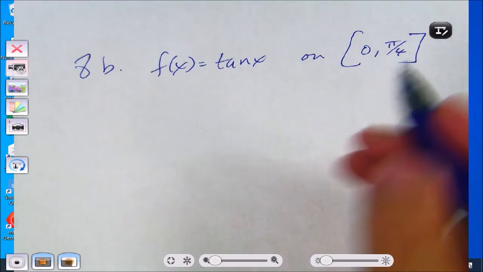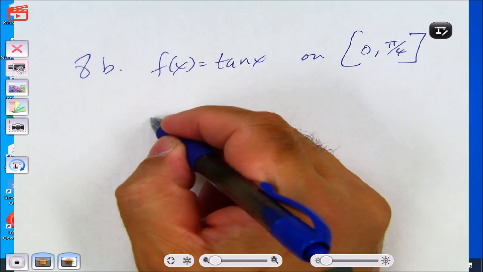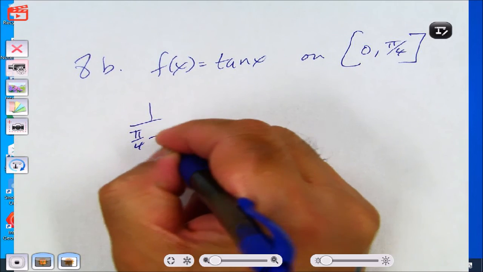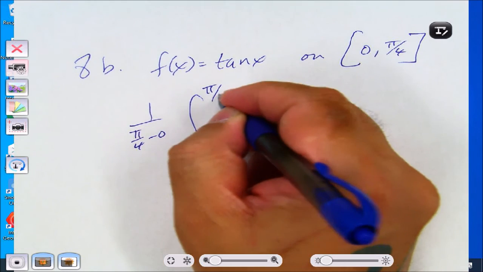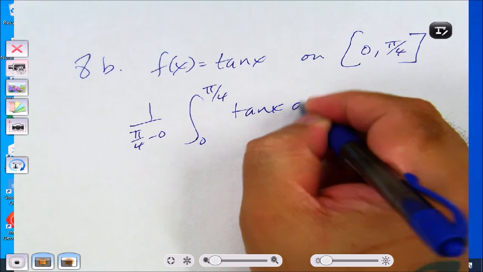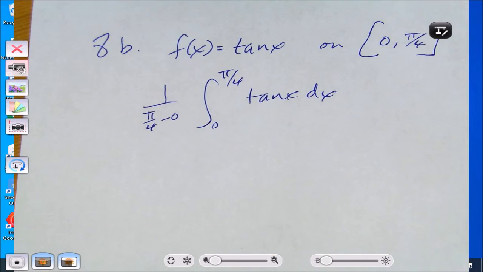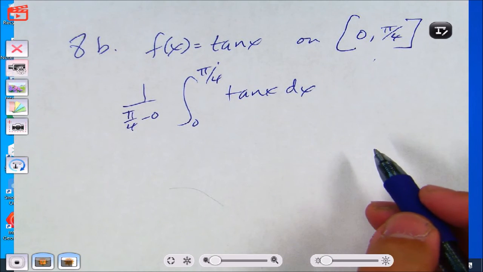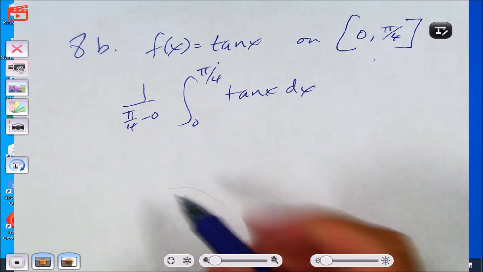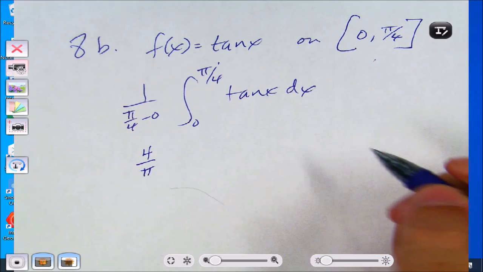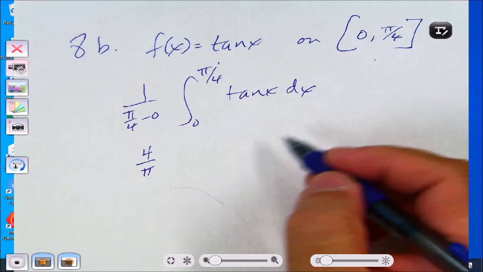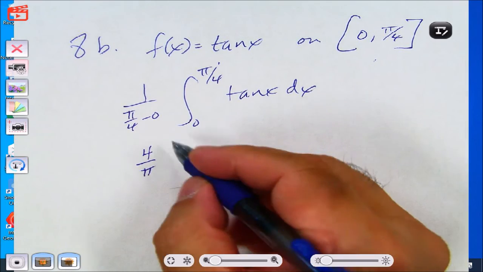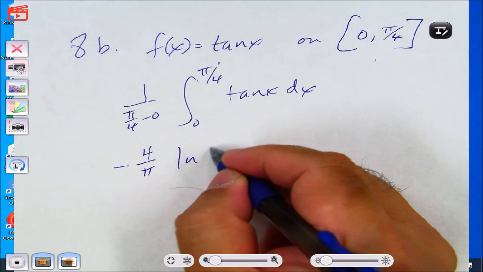All right. So average value of this one is going to be 1 over pi over 4 minus 0, integral from 0 to pi over 4 of tangent x dx, right? The directions were find the average value of the given function on the given interval. So it's 1 over pi over 4 minus 0, which is the same thing as 4 over pi. And integrate tangent x. That's the one that's negative something. Right, that's the negative natural log of cosine x.